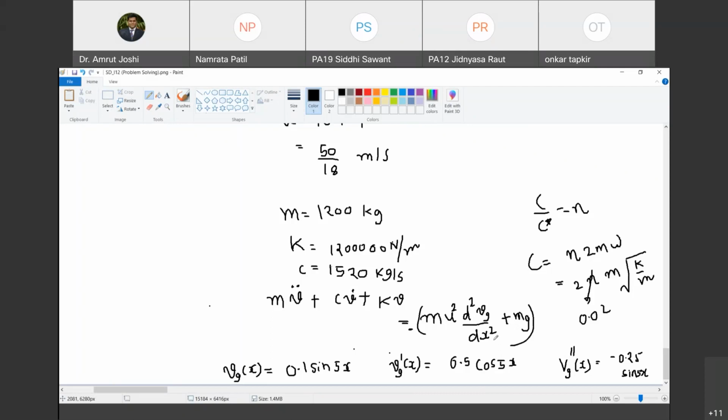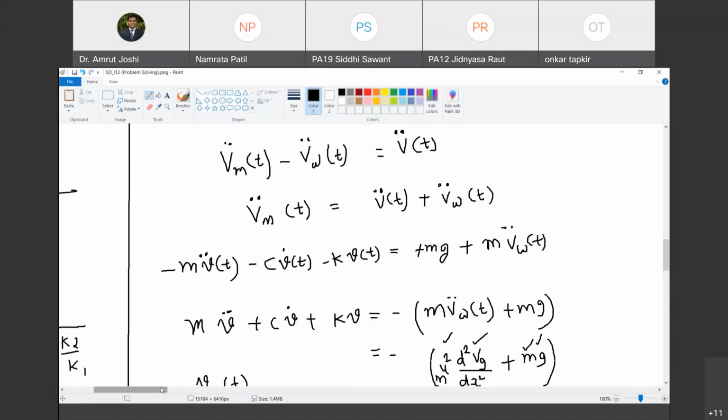So, are you in a position to solve this problem now? So, as a homework, you are going to solve this problem and you are going to plot the variation of spring force with reference to time. Are you with me? Yeah, correct. So, that's all. I think we have covered all the problems.